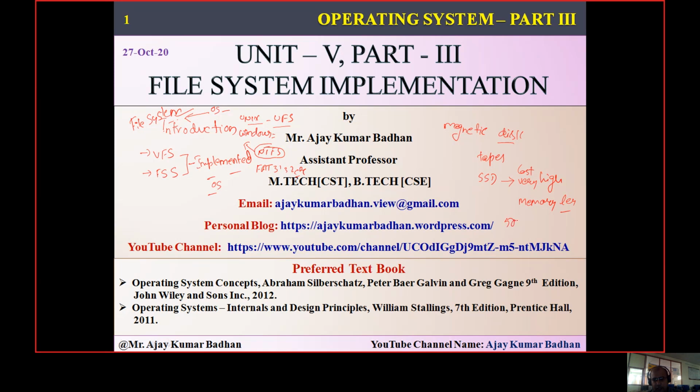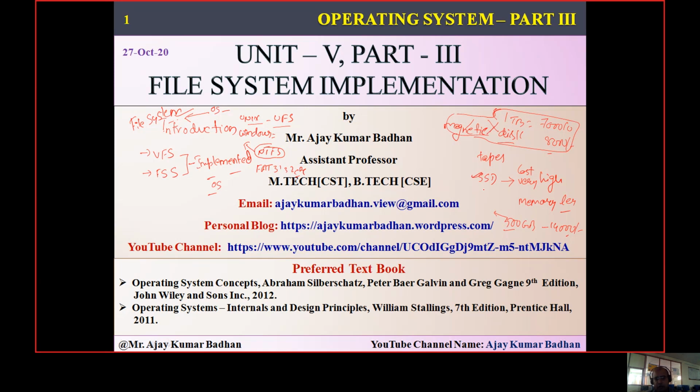For example, 500 GB will cost you something like 14,000 rupees; you will come across this if you go to some websites and search for that. Whereas for magnetic disk, I told you that even 1 TB people can easily get for some 7,000 to 8,000 rupees. That's the best part of it. But nowadays, due to the advancement in technology, they are replacing the magnetic disk with SSD.